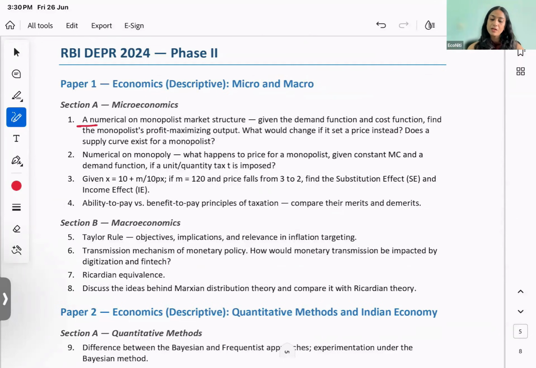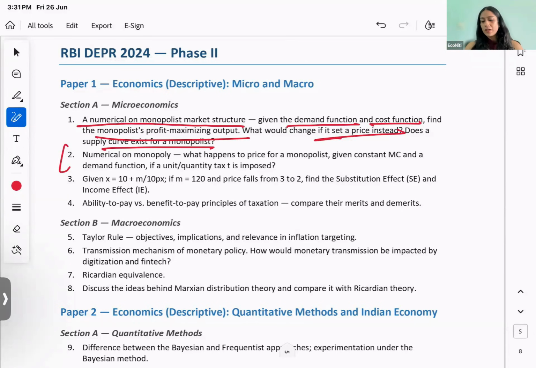Let's see the question. On monopolist market structure, you will have a demand function and a cost function. Find the monopolist's profit maximizing output. What would change if it set a price instead? Does a supply curve exist for a monopolist? Okay. I think the second question is also a part of this. Okay. All right, let's do the first question first, है ना?